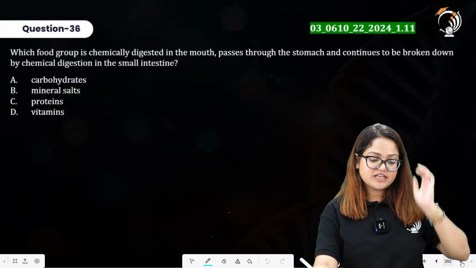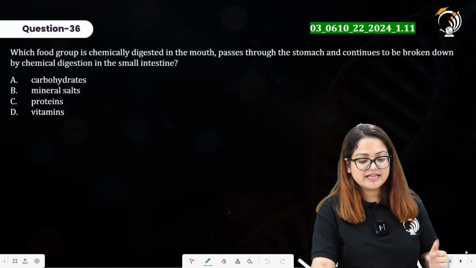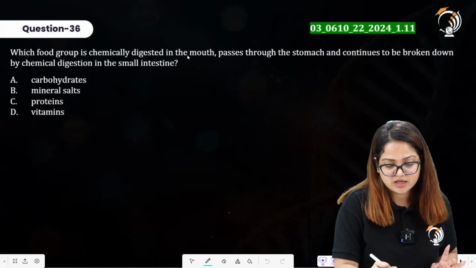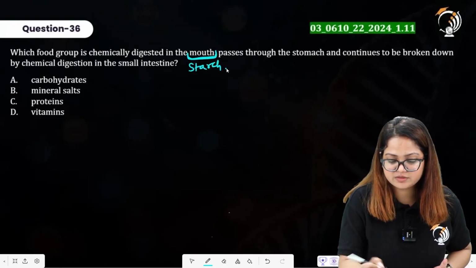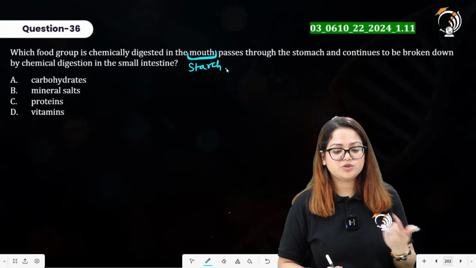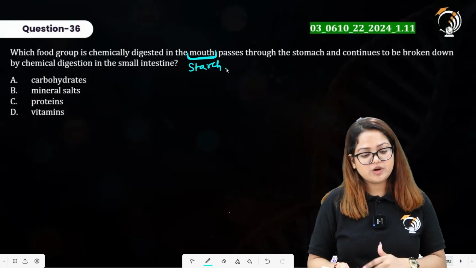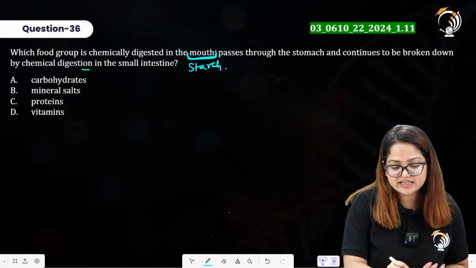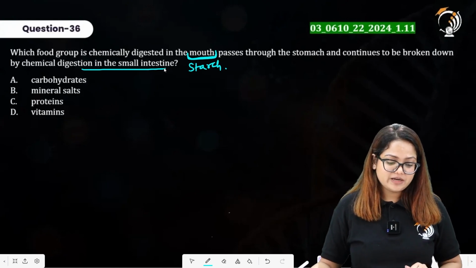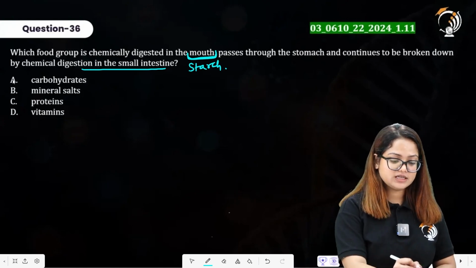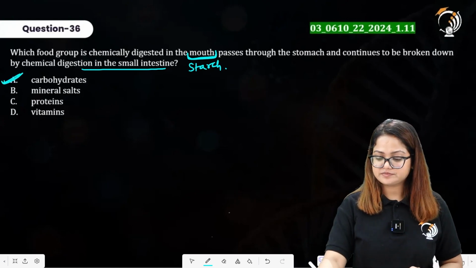Question number 36 says which food group is chemically digested in the mouth? The chemical digestion of starch starts in the mouth, passes through the stomach and continues to be broken down by chemical digestion in the small intestine. By the action of pancreatic amylase, it is further broken down into glucose. So that particular food group is carbohydrate.